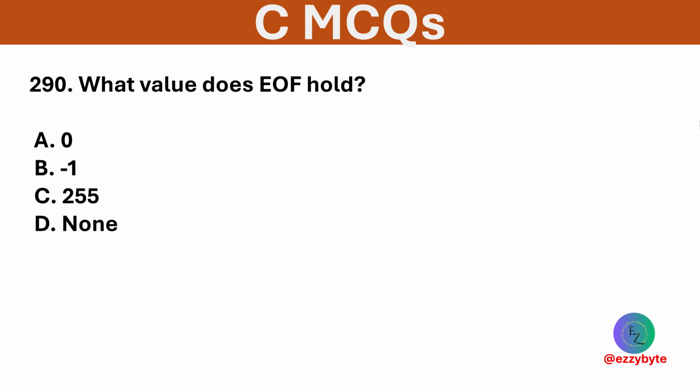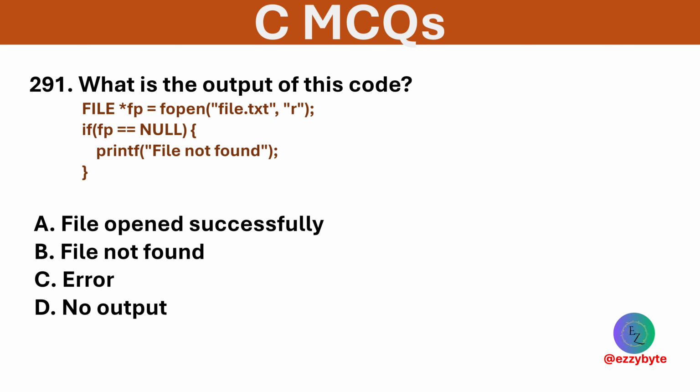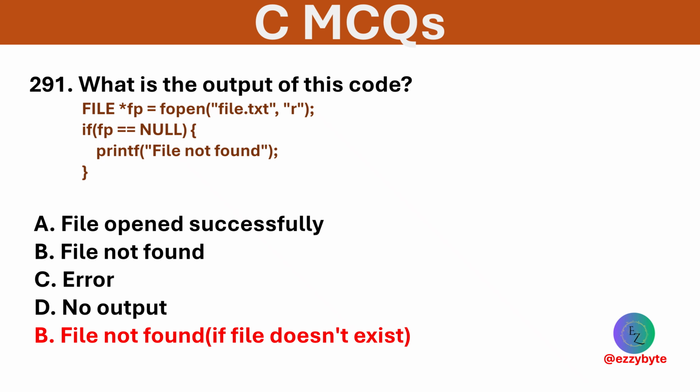What value does EOF hold? Options are 0, -1, 255, and none. Option B is correct. EOF is usually defined as -1 in stdio.h. What is the output of this code? Options are file opened successfully, file not found, error, and no output. Option B is correct. fopen returns NULL if file doesn't exist in r mode.